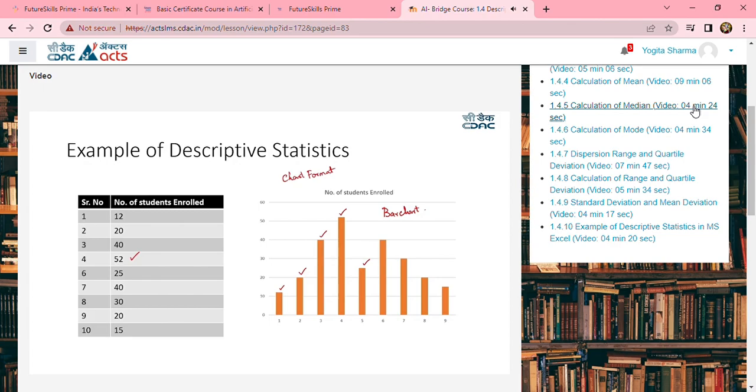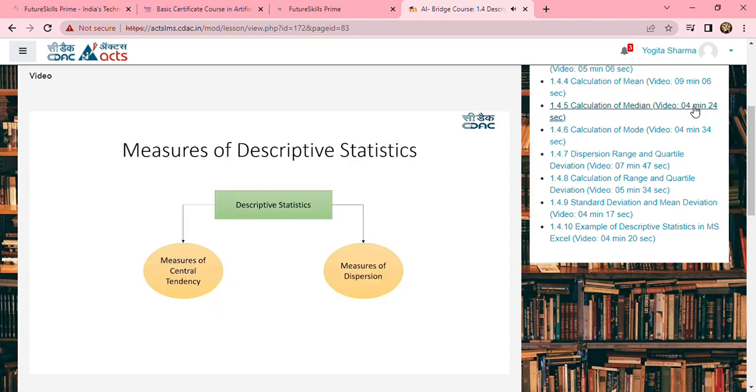So in the entire example, what you are trying to do here is understand the data, represent the data in a graphical format or in charts, and analyze the data by raising certain questions. This is how descriptive statistics works. Now, there are certain tools, certain statistical measurements, which are used to measure or summarize the data. Hence, descriptive statistics involves two different types of measurements. The first one is called measures of central tendency, and the second one is called measures of dispersion. These are the tools which are used to measure the data here.